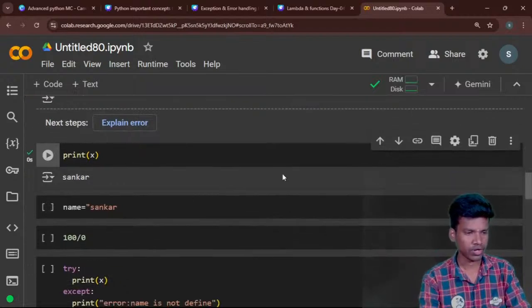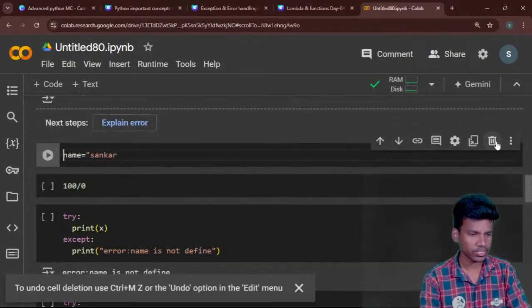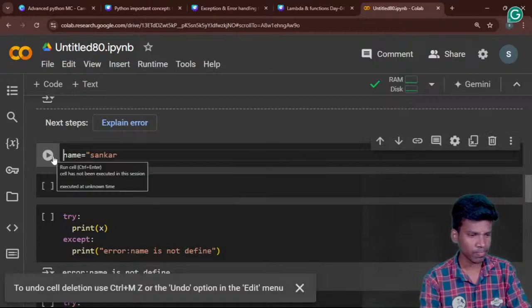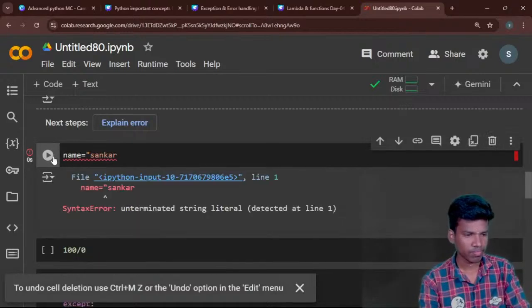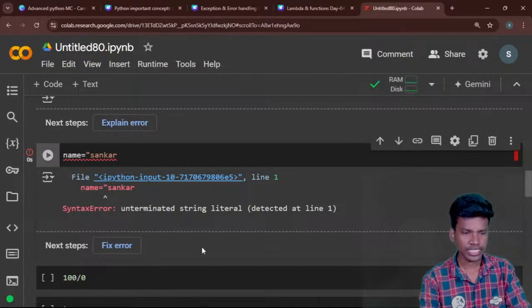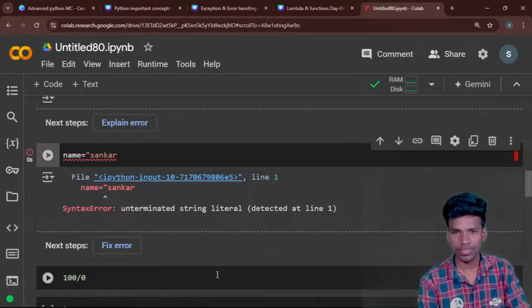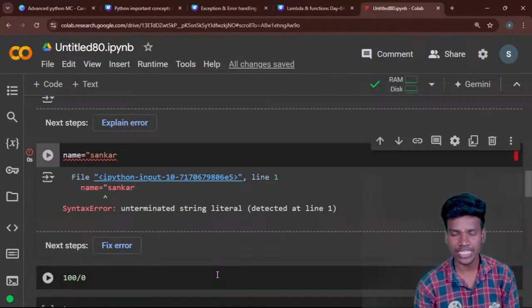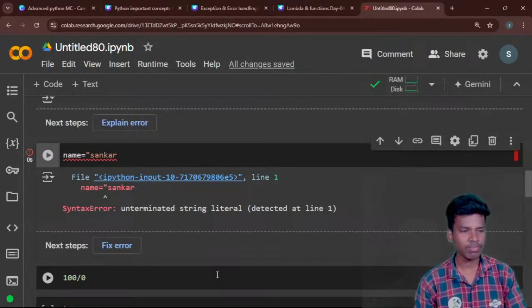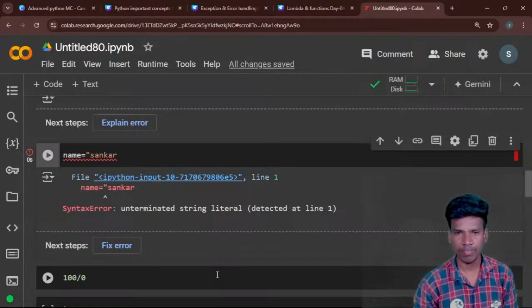It is not executed. It's a syntax error. So what is a syntax error? If you do not follow the syntax, such as quotation or space, passing the values, or a spelling mistake, these are all considered a syntax error. So what mistake did I make in this place?